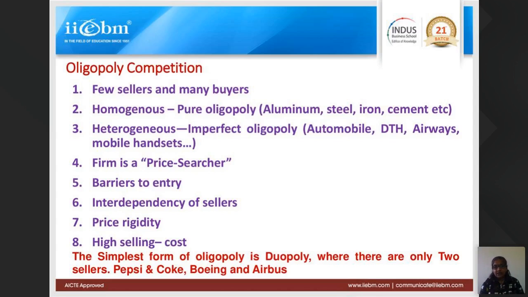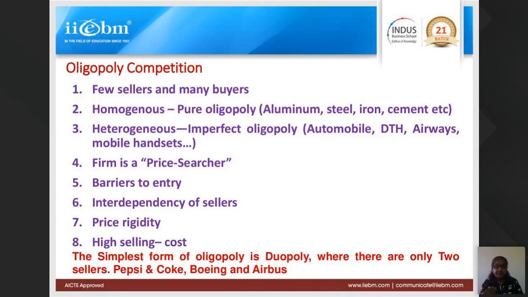Homogeneous means aluminum is aluminum, steel is steel. Only the brand name changes. It could be Tata Steel or ArcelorMittal, but steel is steel in terms of product. So homogeneous and heterogeneous oligopoly can both exist. Firms are price searchers, and then price makers.